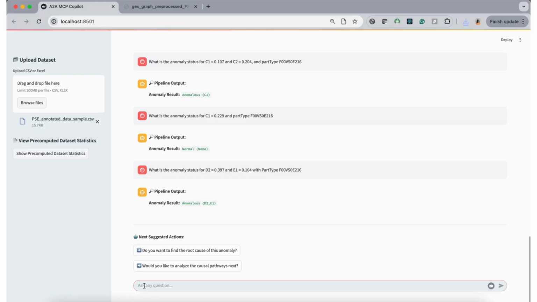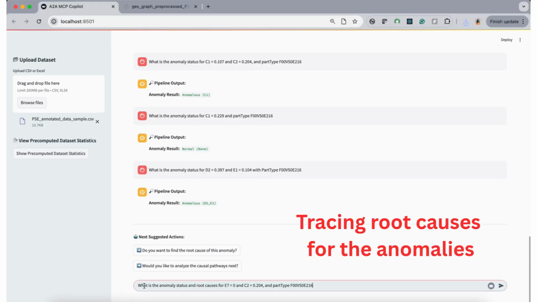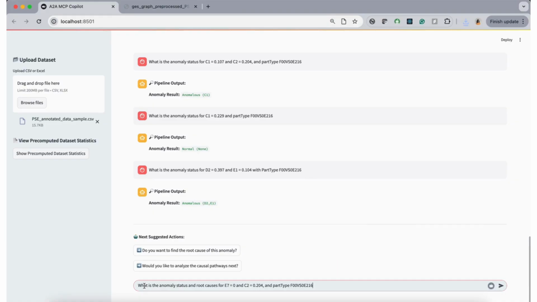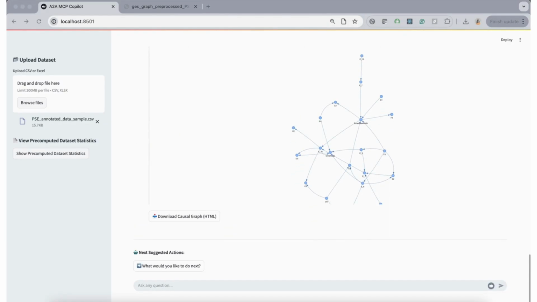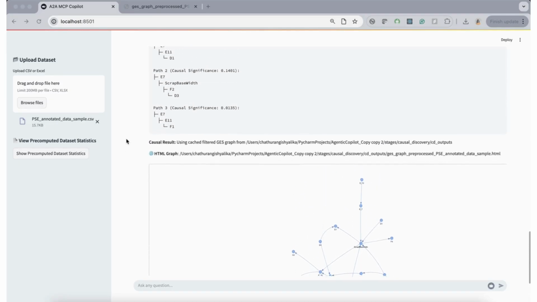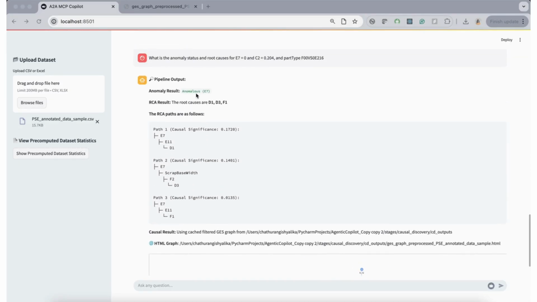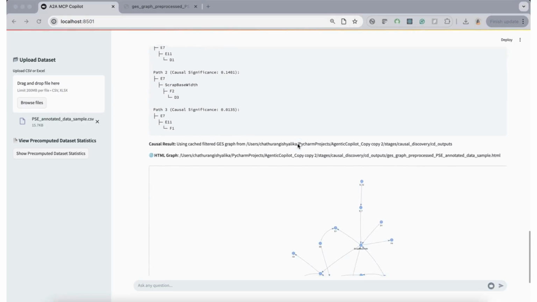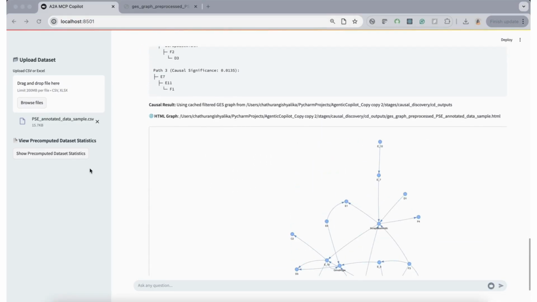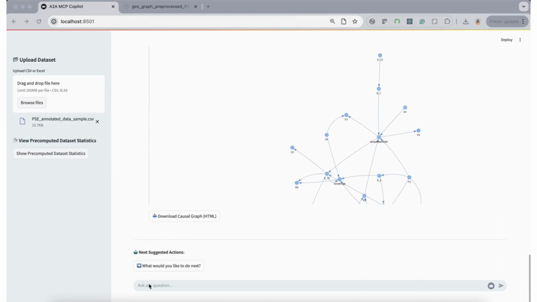But CausalPulse goes further. It doesn't just flag anomalies. It helps uncover why they happen. For example, the system detects an anomaly at E7 and traces multiple causal paths back to the root causes, including D1, D3, and F1, each ranked by causal significance, showing how strongly each factor contributes.